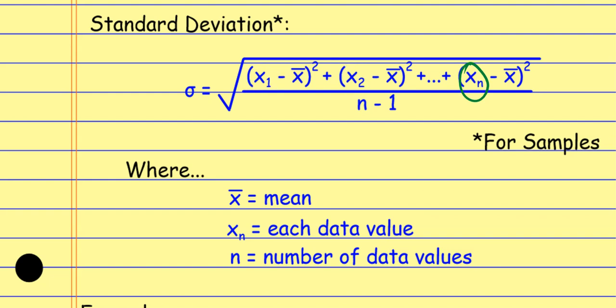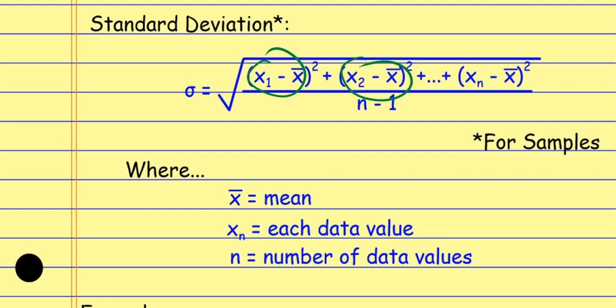Looking at this formula in general to show you what's happening here, essentially we're looking at the difference or the distance from the first data value to the mean. That's what's happening inside this first set of parentheses. In the second set of parentheses, same thing: the difference or the distance between the data value and the mean. And then the next data value, the distance between the data value and the mean. And then I'm squaring all those things and adding it all together.